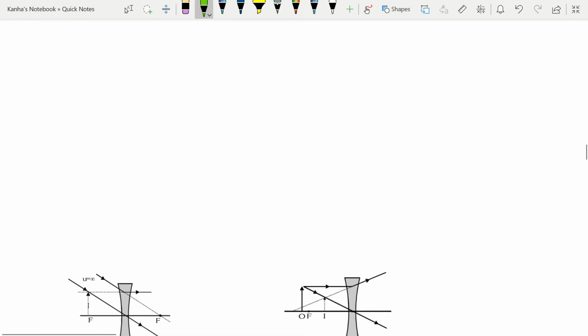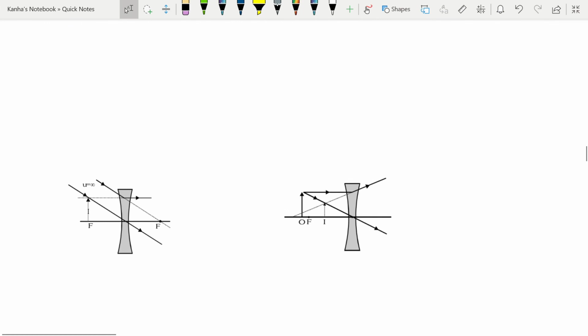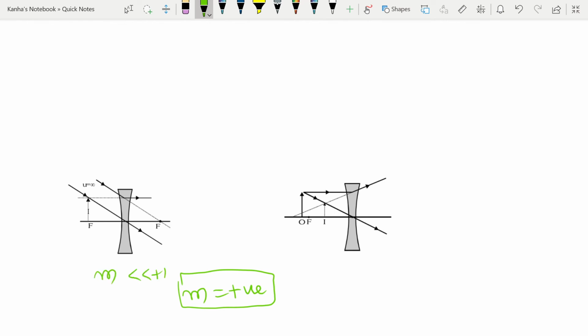Now the case of the concave lens, or divergent lens, as it is called. You should always remember that the image is always virtual, diminished, erect, and towards the object. M is always positive, but M is less than plus 1 here. The first case is when the object is at infinity. The second case is when the object is placed in front of the lens.